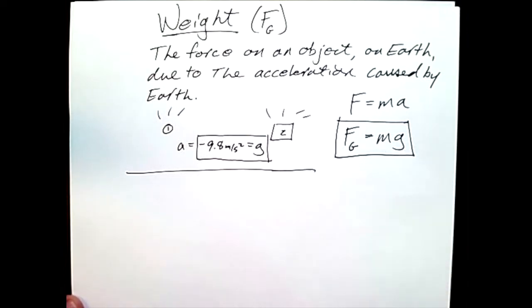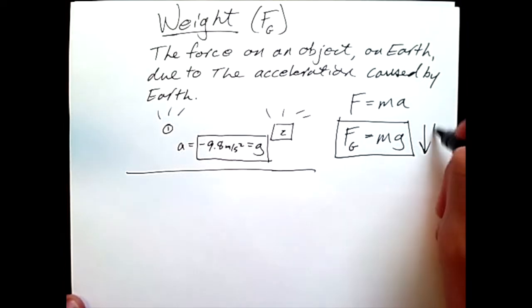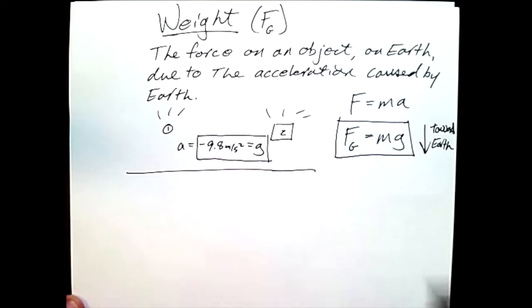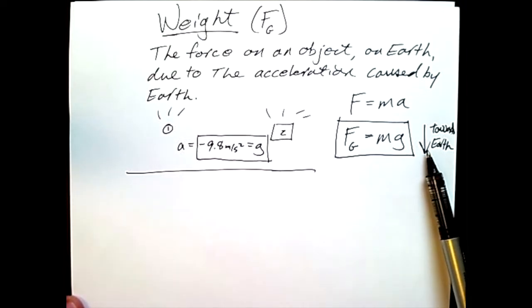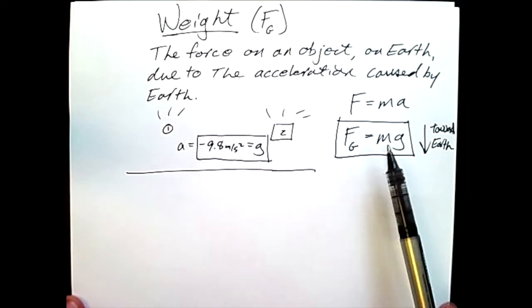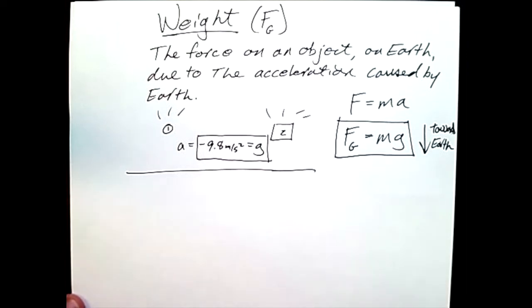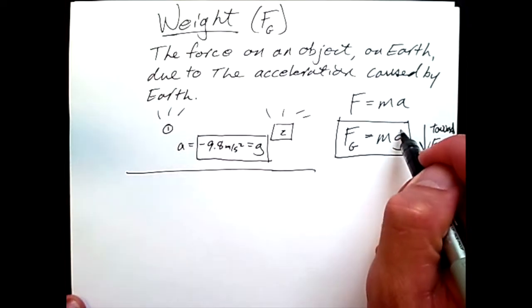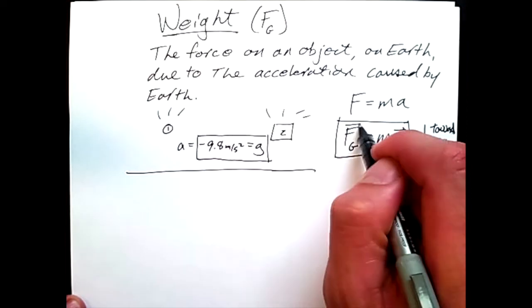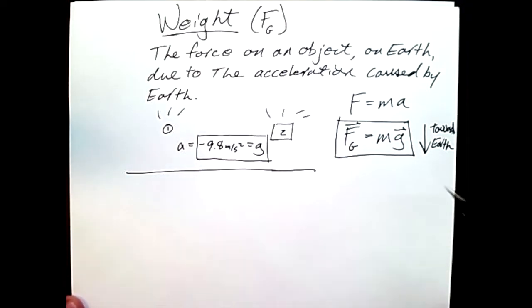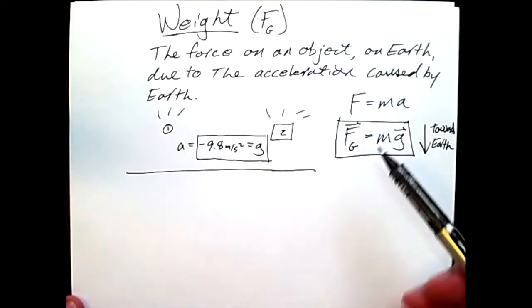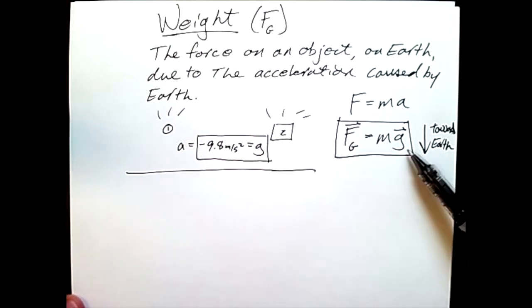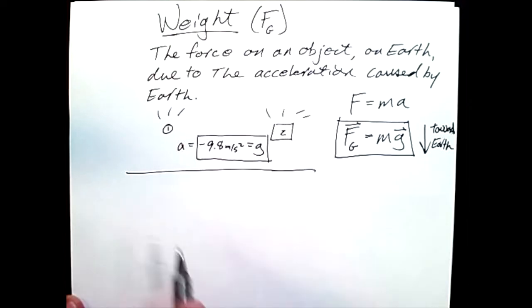This force is always towards Earth, which is why it's labeled as going down in most cases, and in many cases will contain a negative sign due to the acceleration of gravity. And so as a vector, we would say that this is in the same direction as that. But it is very important to note that this is a force, g is an acceleration, and it can be proven quite simply by comparing objects 1 and 2.